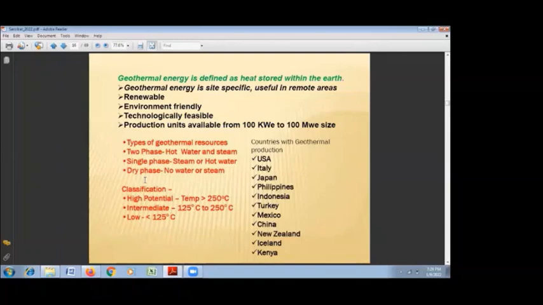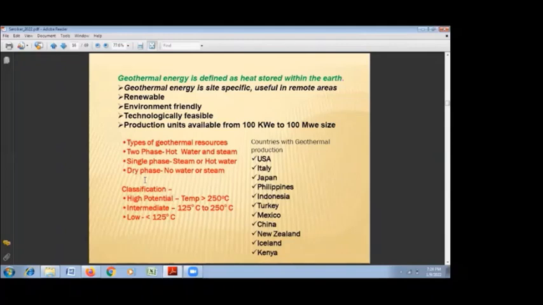We are getting hot water, but how does it form? Geothermal energy is actually site specific, and that is why it is useful in remote areas, and that is why it can be used as a substitute for thermal power. Second thing, it is renewable. It's a continuous supply, and there are techniques now which can recirculate and recharge the geothermal field, and that is why it is renewable also.